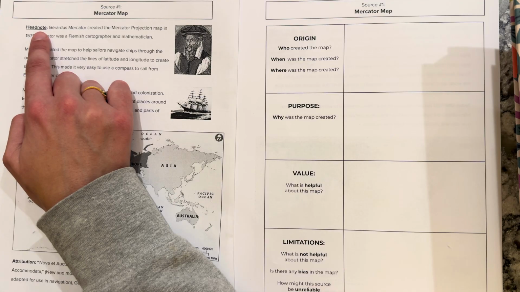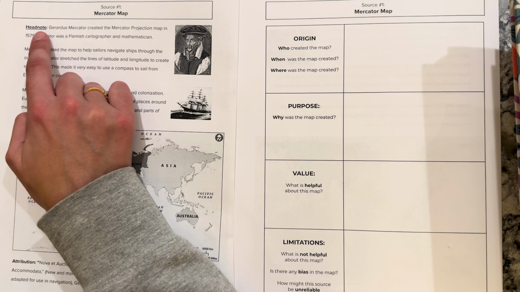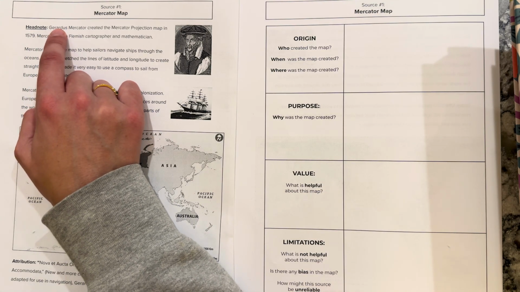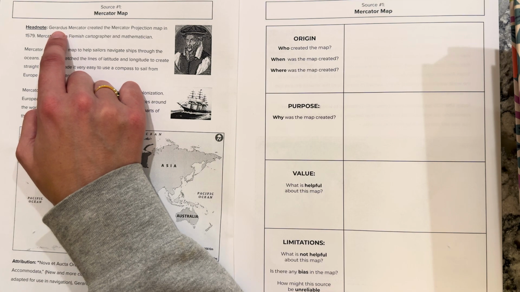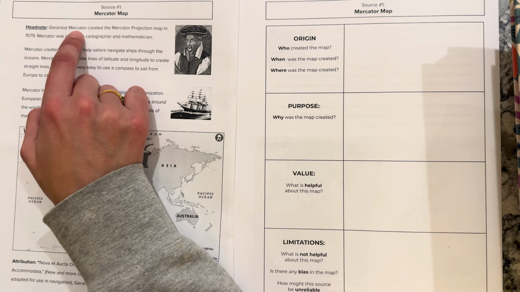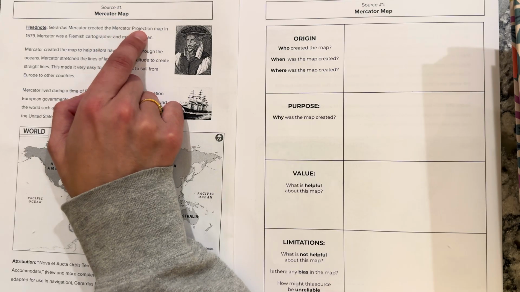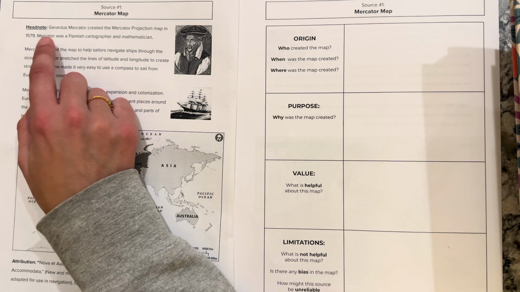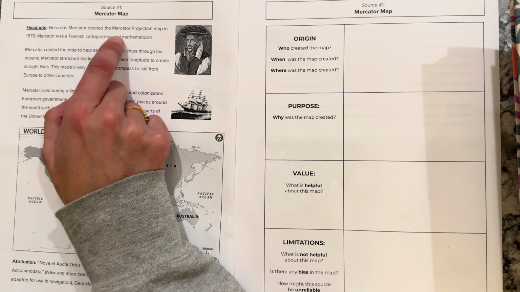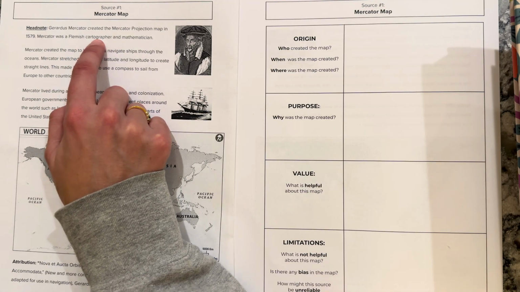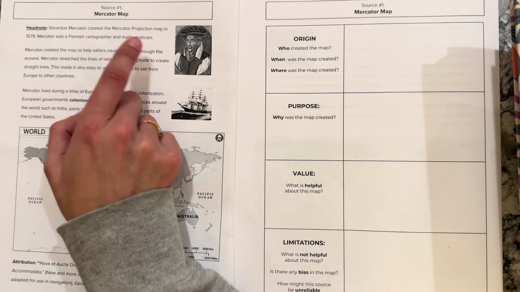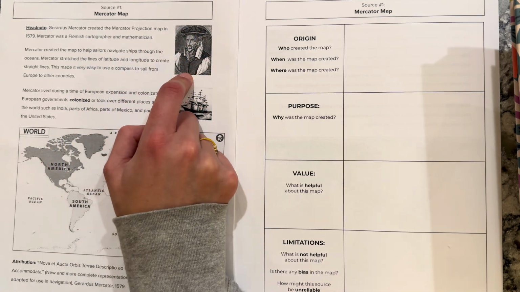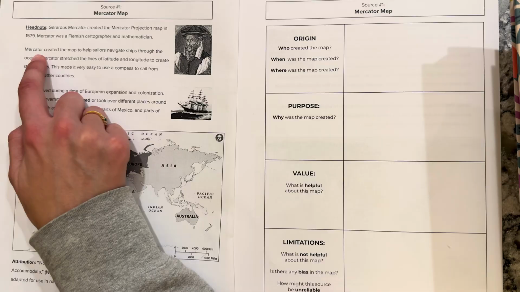I'm going to read. If I pause, fill in the missing word. It's probably easier to follow along on your paper than the screen. Gerardus Mercator created the Mercator projection map in... Mercator was a Flemish cartographer and mathematician. A cartographer is a map maker. And here we can see a picture of good old Gerardus. Next paragraph.